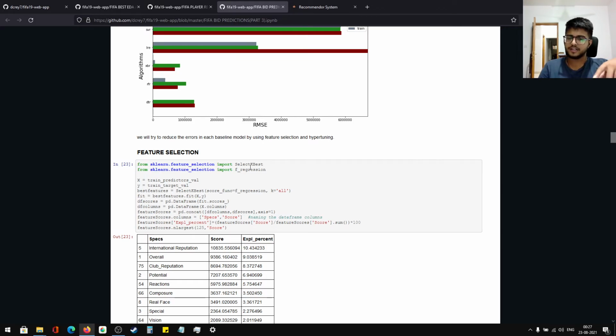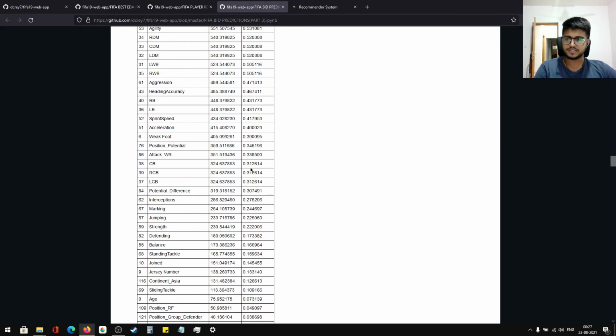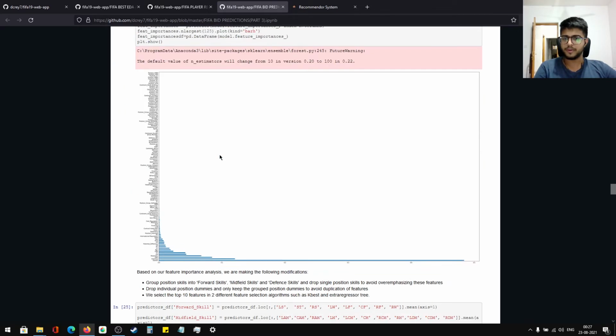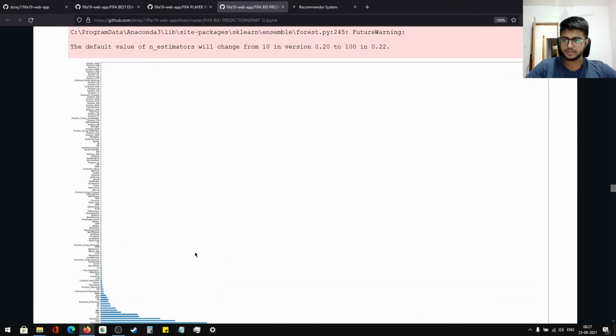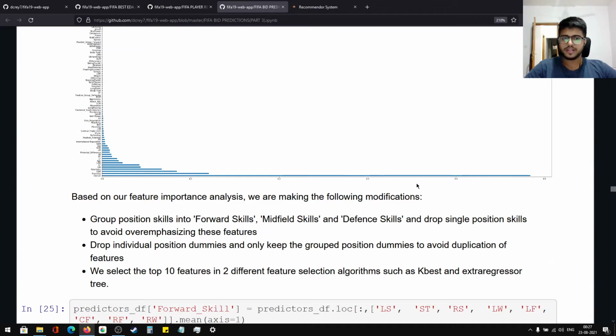The other ways are feature selection with k-best, which will tell you the most important features, and the second one is feature importance in random forest. There's a library like that. You use the extra trees regressor, and you can find the most important features. Here you can see, I can't show you, but overall is the highest.